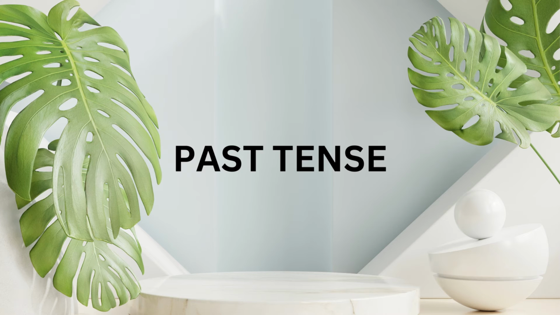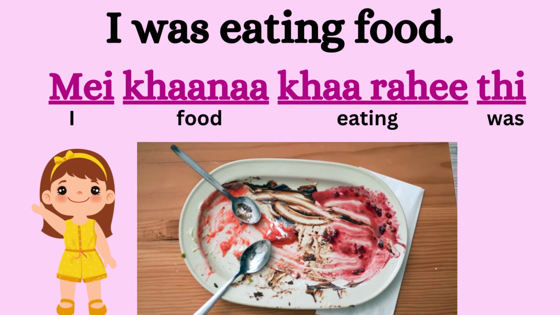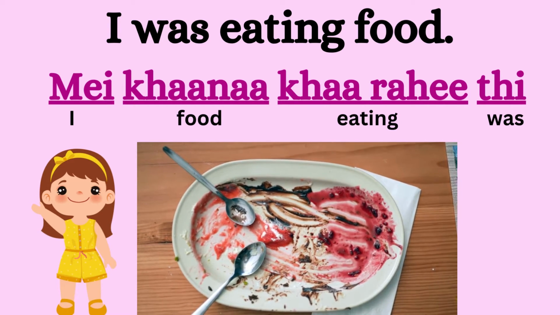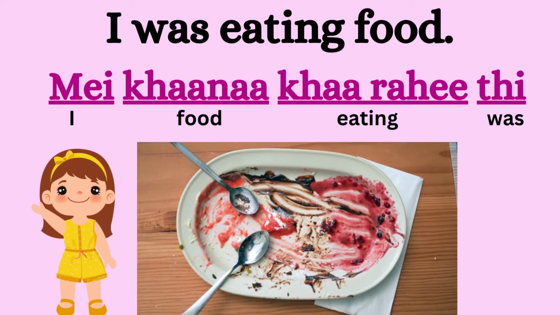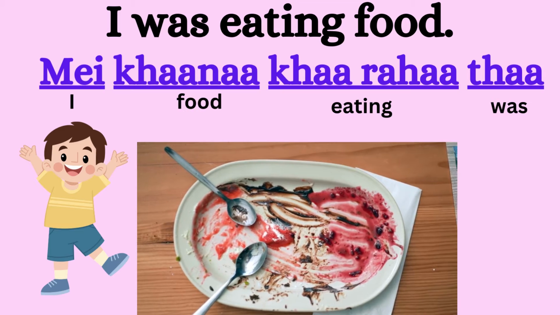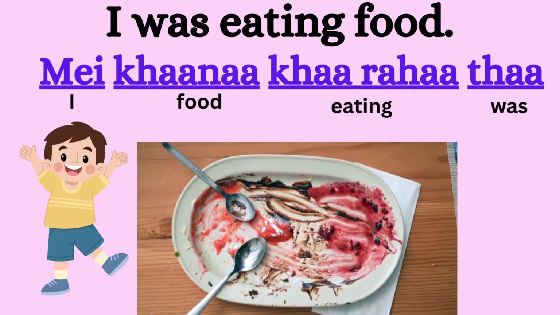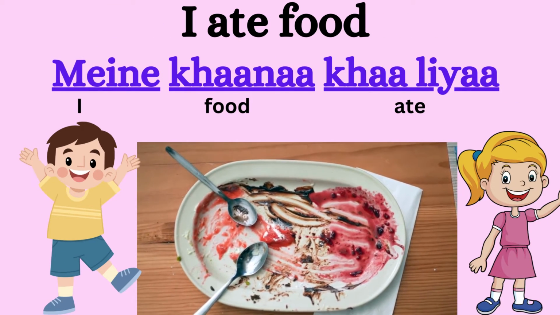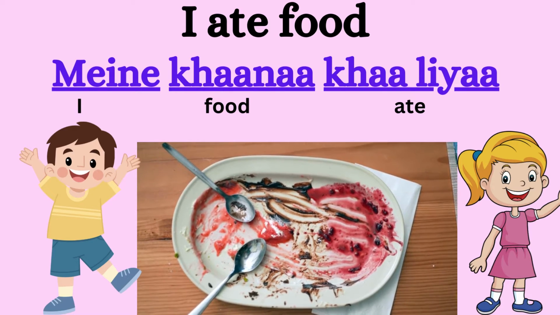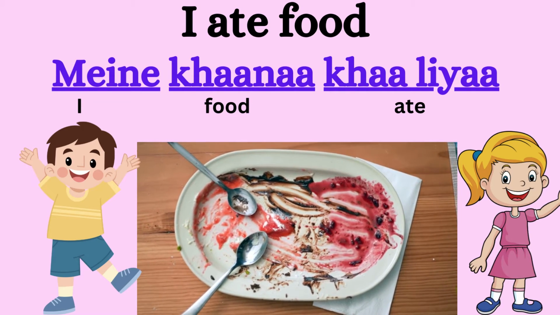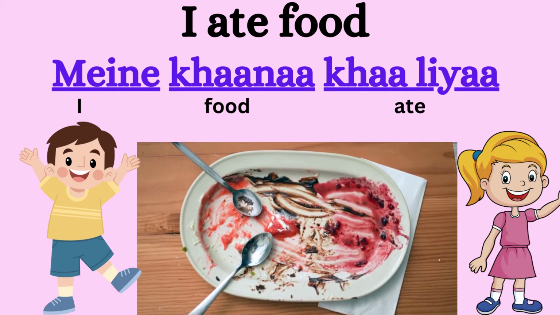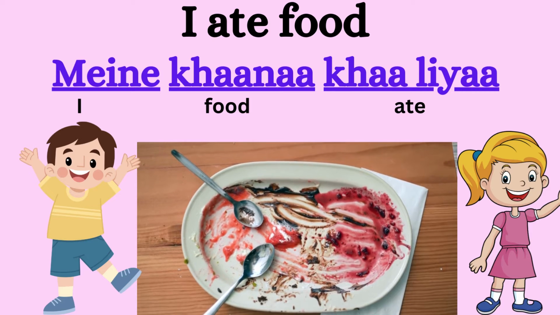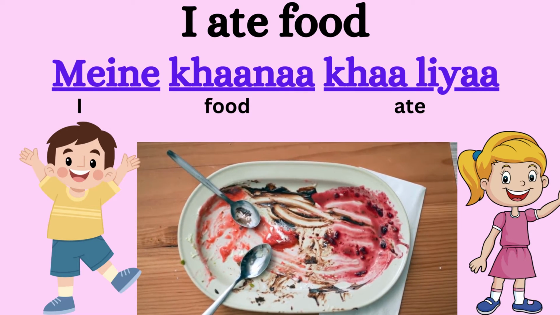Then comes past tense. In past tense, if I have to say I was eating food, the girl would say मैं खाना खा रही थी. Okay, and the boy would say मैं खाना खा रहा था. But there is also a gender neutral way of saying the same thing. For example, if I say I ate food, मैंने खाना खा लिया. Now that means a boy or a girl, either of them can say that they have eaten food.